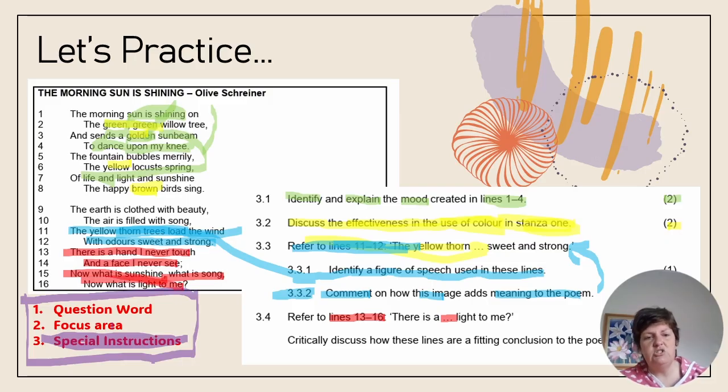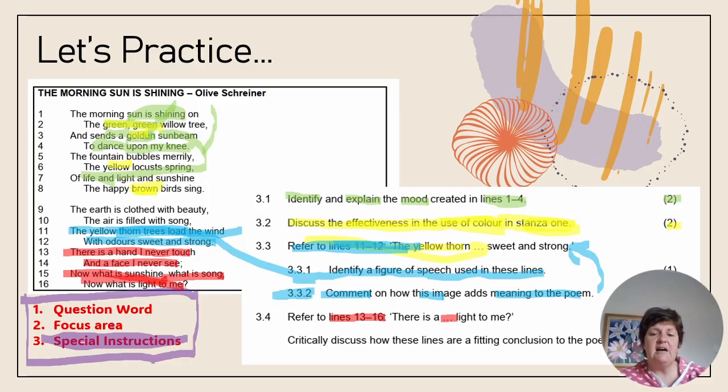I immediately think to myself, the "never" shows that there's absolute certainty the person is gone. It's a person that they've lost. They don't see or touch their hand and face anymore. It's happening in the immediate because of the words "there" and "now". And the person is asking a rhetorical question because they've been brought back to reality and the futility of their loss. Now, what I've done there is I've described a million facts about those lines, but they're not worth any marks at all at this stage because I haven't analyzed my question.